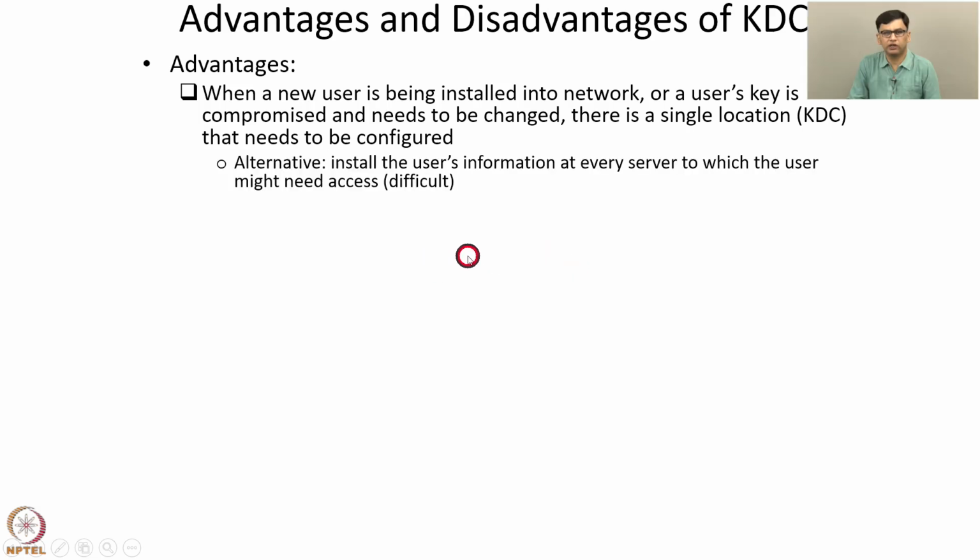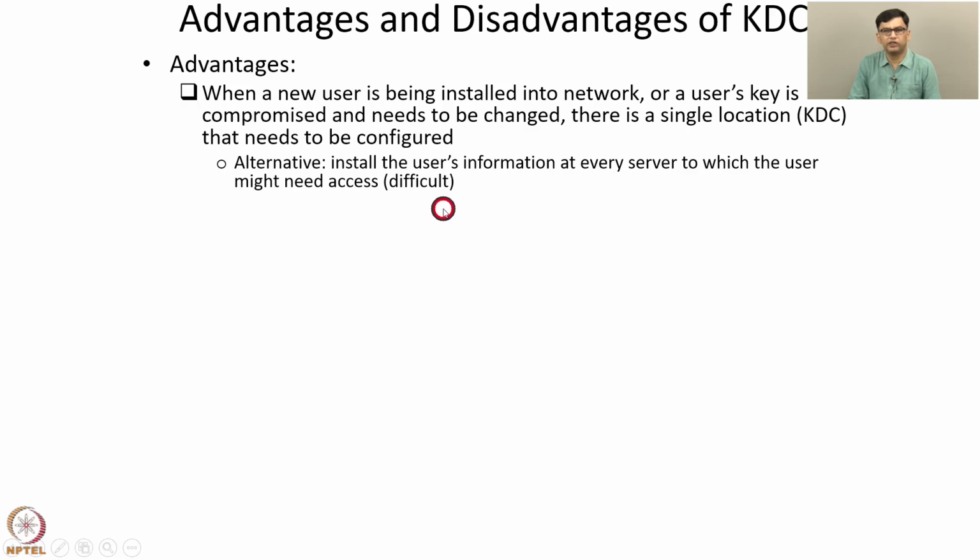An alternative is, when a new user is installed into the network, the user's information needs to be installed at every server with which the user might require access. This is difficult. For example, if a user accesses an email server, a web server, a file server, and so on, in the absence of a KDC, we might have to manually configure the user's secret key at each of these servers with which the user might communicate.